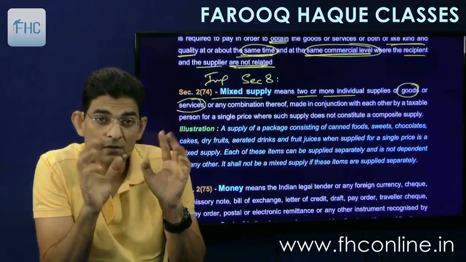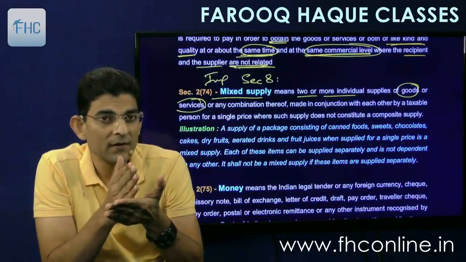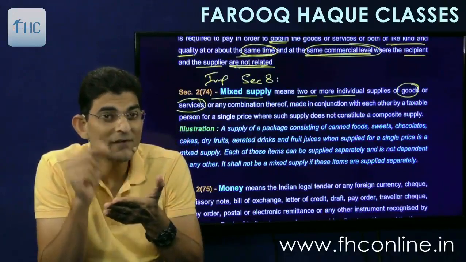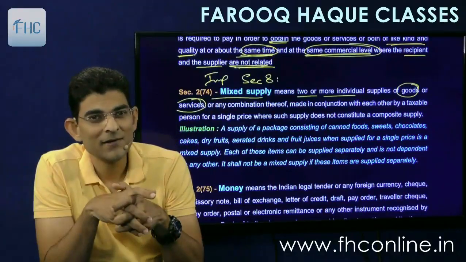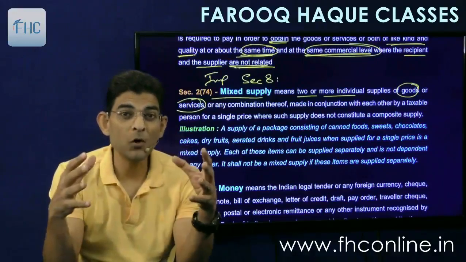The concept of mixed supply comes into the picture only when a lot of things are put together at a consolidated price. An example is items in a set. You go and buy a makeup box.